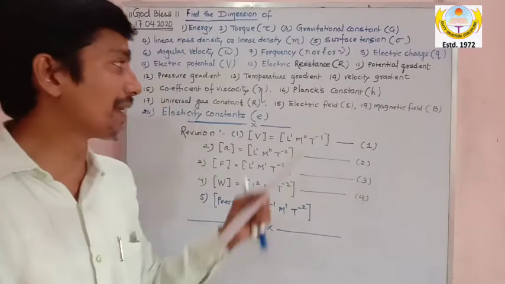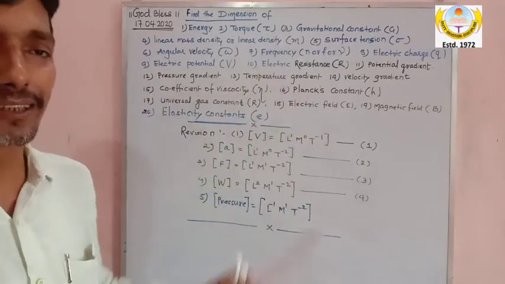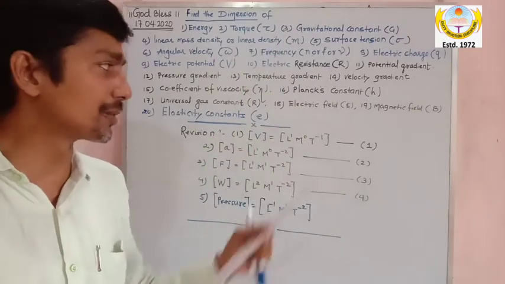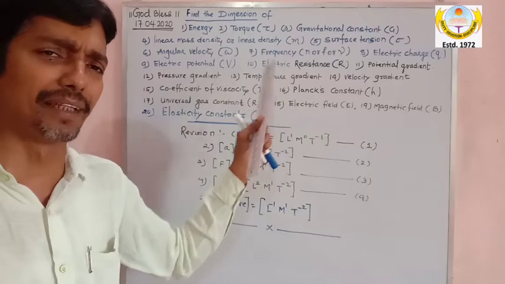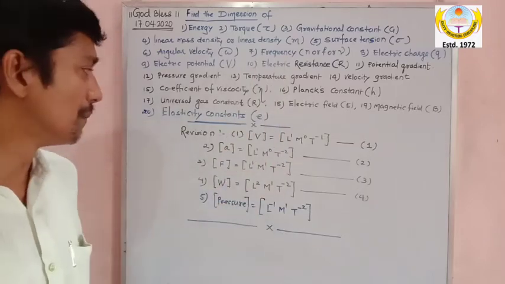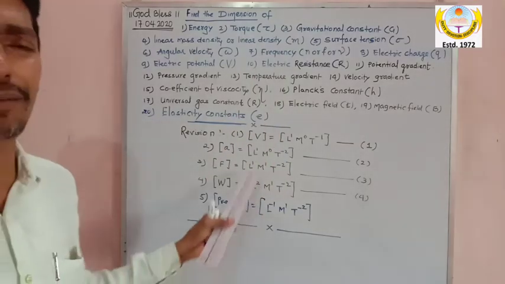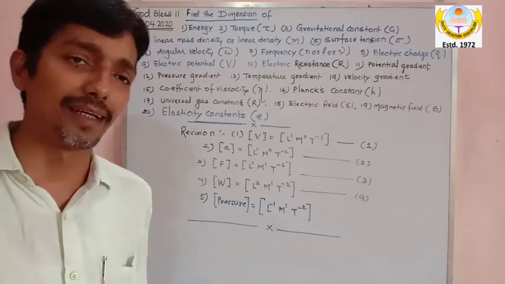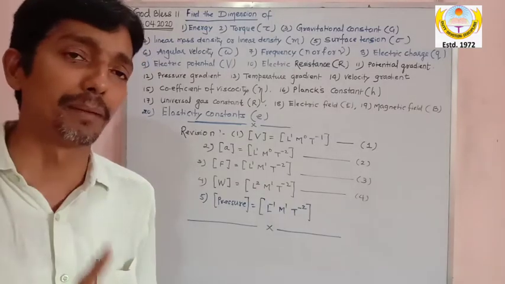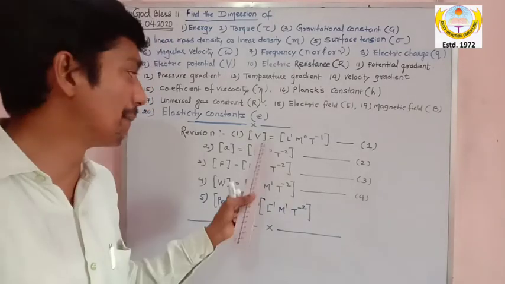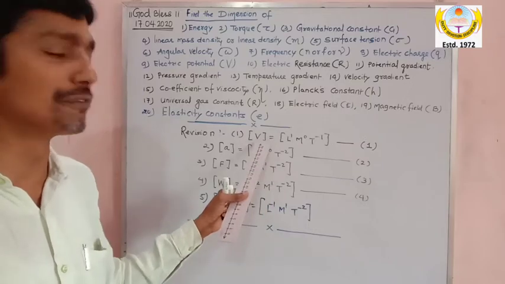To crack these 20 dimensions which I have written in front of you, these 5 dimensions, which I have already done, are very important. I told you these 5 dimensions, and they are the dimension of velocity.